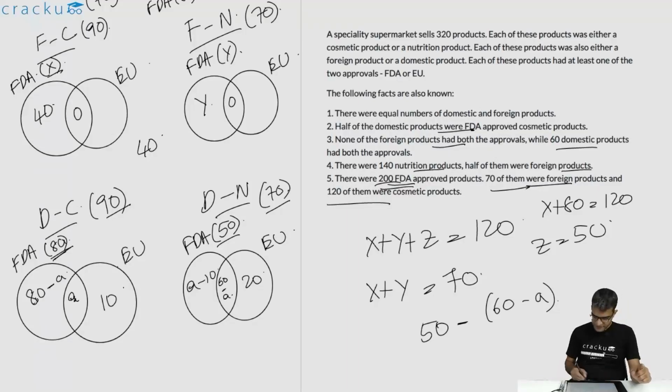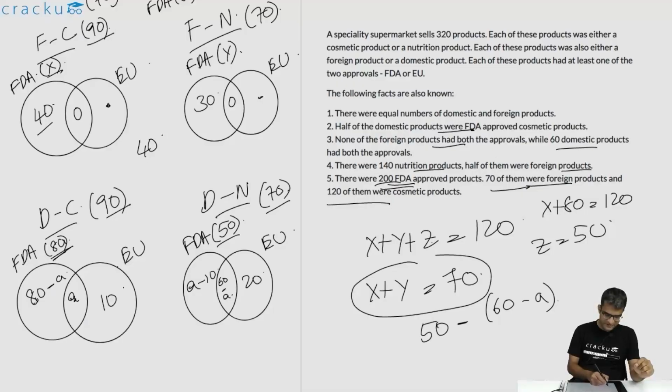So what is the value of Y? X plus Y is 70. So the value of Y is 30. Now we can tell the value of this one and this one. This will be 90 minus 40, which is 50. That is the number of foreign cosmetic products which have only EU approval is 50. Number of foreign nutrition products which have only EU approval is 70 minus 30, which is 40. Now we have filled the entire Venn diagram up except for the value of A.